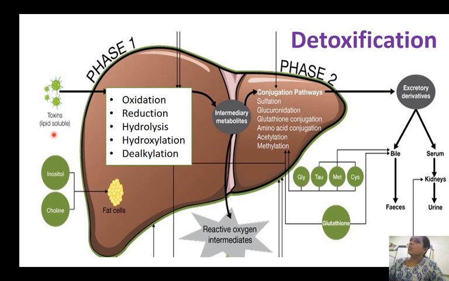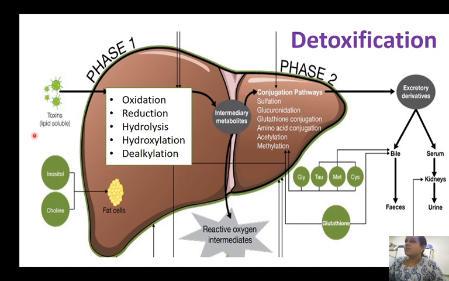Most of the toxins, if they are hydrophilic, can easily get excreted from the body. The problem comes when these toxins are hydrophobic, that is, lipid soluble. When they are hydrophobic, they cannot be eliminated via the urine or the feces. So we have to modify these toxins and make them more water soluble.